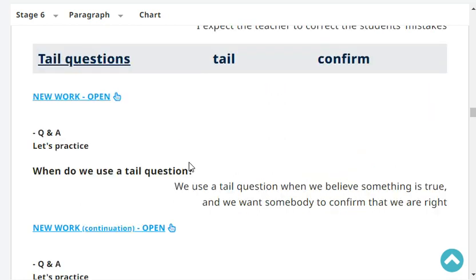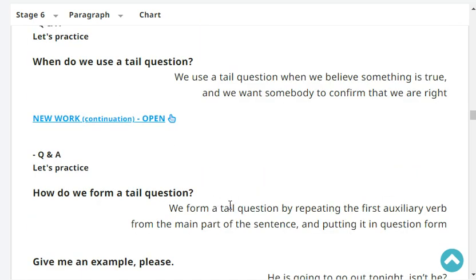When do we use a tell question? We use tell questions when we believe something is true and we want somebody to confirm that we are right. Very good.